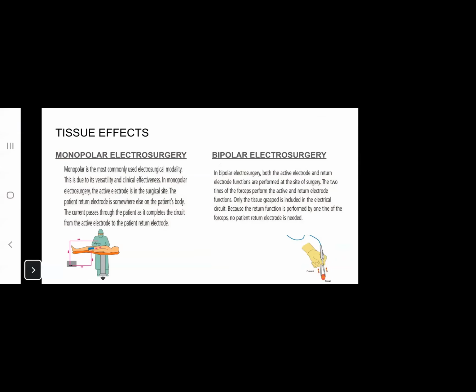The return electrode is performed by one tine of the forceps itself. A separate return electrode is not needed, and the circuit is completed there itself. The current does not flow through any other part of the patient's body.